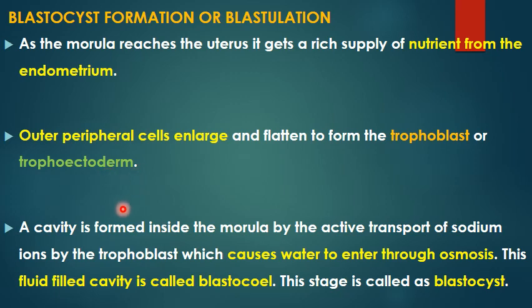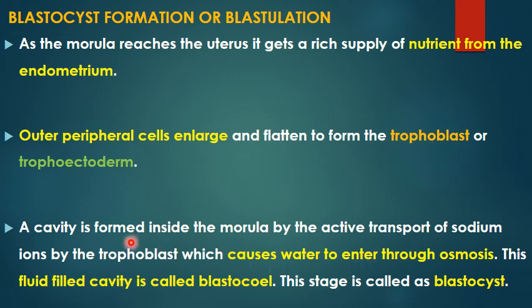Now a cavity will be formed inside the morula. How? With the help of the trophoblast, there will be active transport of sodium ions into the morula. As a result, because sodium has an osmotic effect, that is going to pull water into the morula.